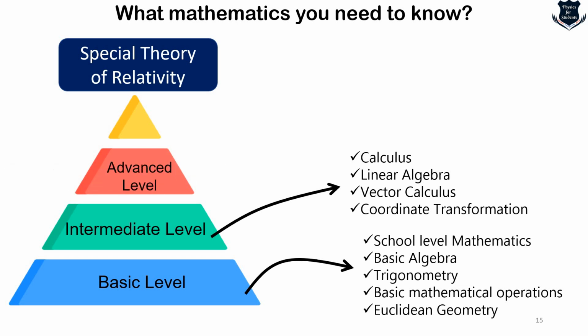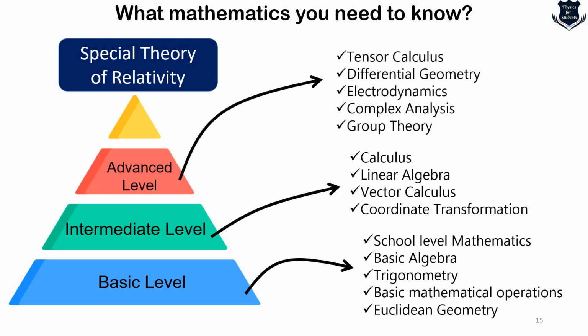And if you want to know a little bit more about the advanced level, then you need to know these things. Why? Give me a minute to explain. The more advanced form of calculus allows a more compact and elegant way to express the mathematical framework of relativity, especially Minkowski space-time tensor calculus. Special relativity can be formulated using the language of differential geometry, particularly in the context of Minkowski space-time. Concepts like manifold, matrix, etc.